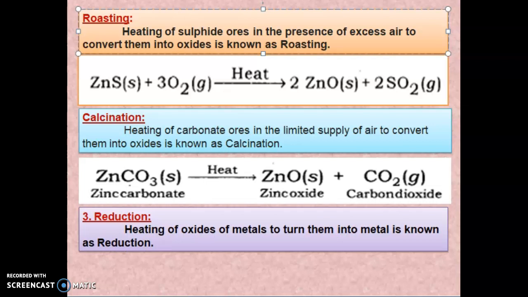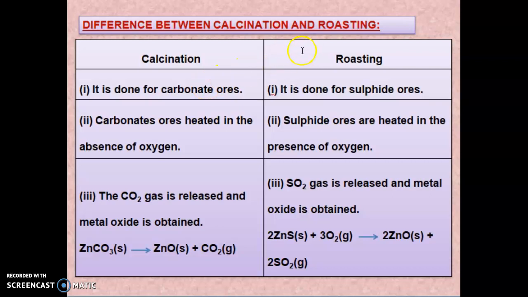Now we will see the difference between calcination and roasting. Calcination is done for the carbonate ore, and roasting is done for the sulfide ore. In calcination, the carbonate ores are heated in the absence of oxygen. Absence means a very limited supply of oxygen. Sulfide ores are heated in the presence of oxygen. Here in calcination, carbon dioxide gas is released and the metal oxide is obtained.